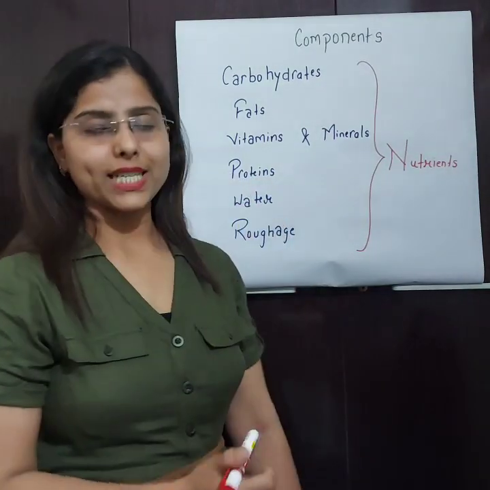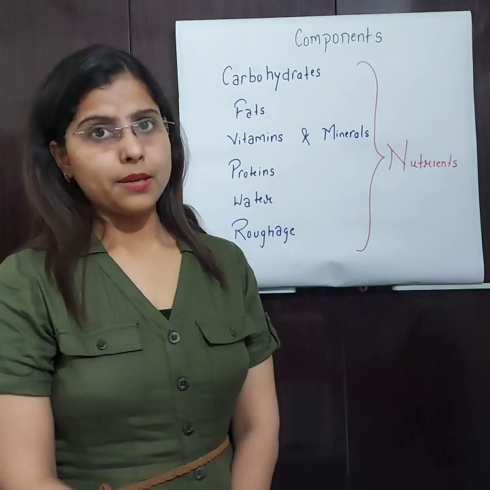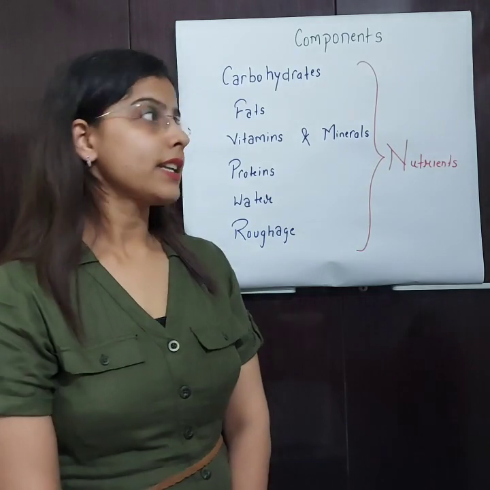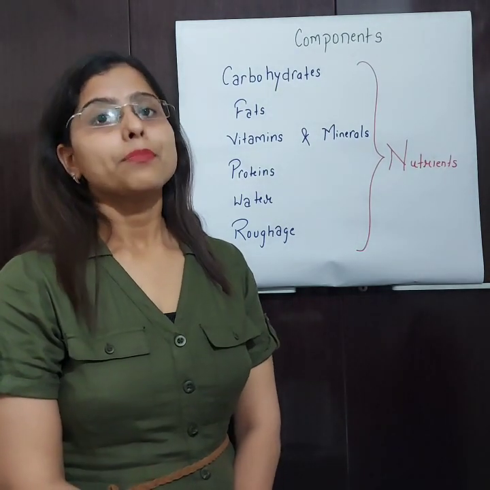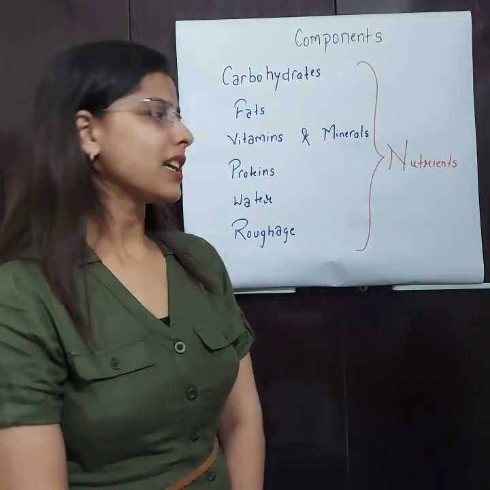Then come proteins. Proteins are also called bodybuilding food because they help in repairing and growth of cells. Sources of proteins are pulses, soya bean, meat, fish, egg, etc.